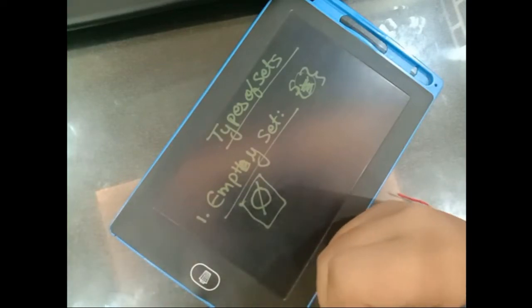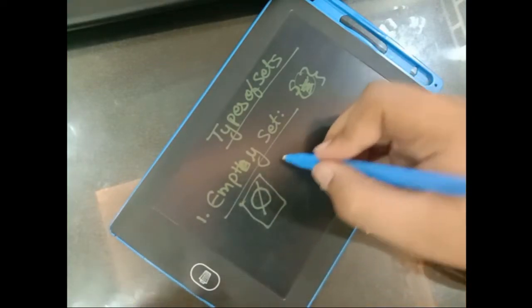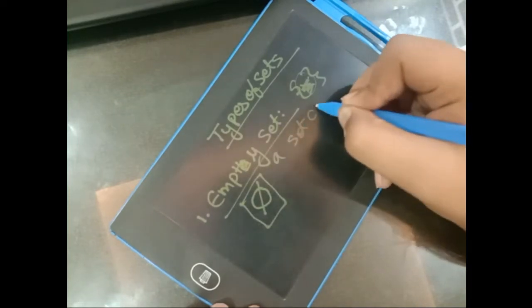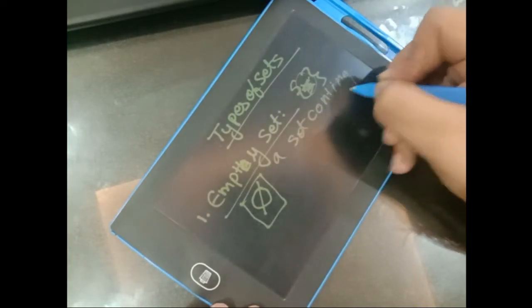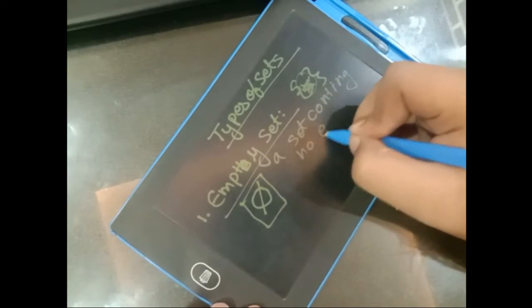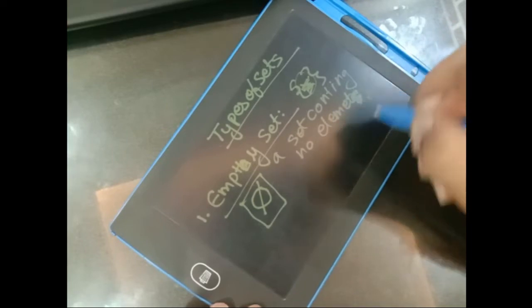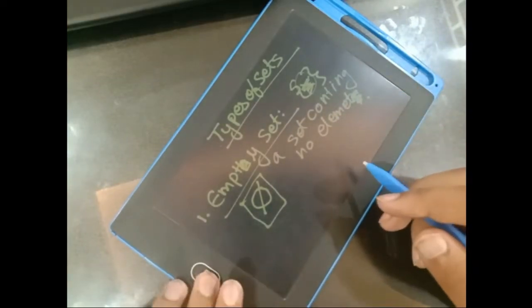So a set containing no element is an empty set.